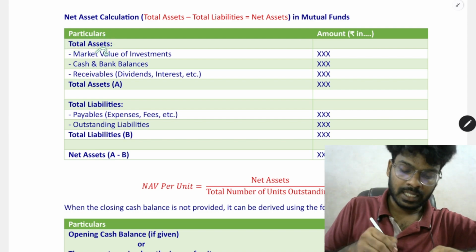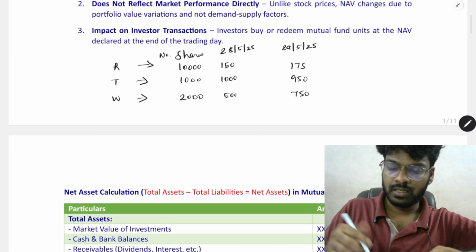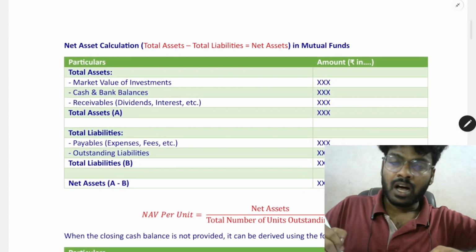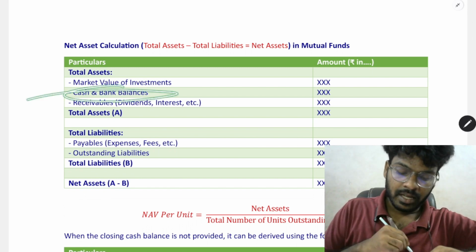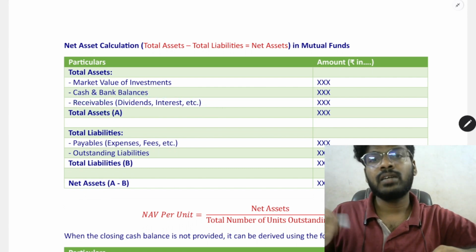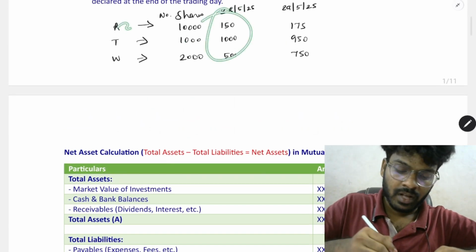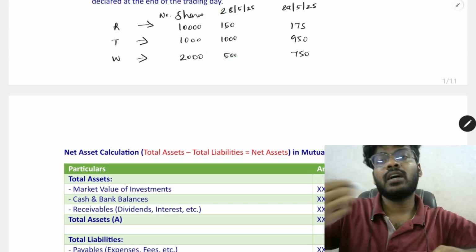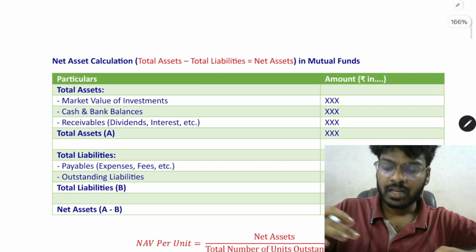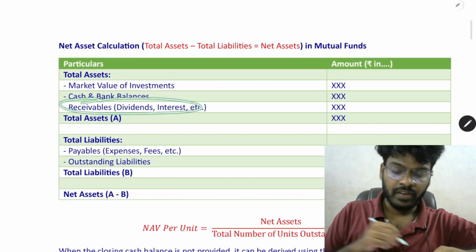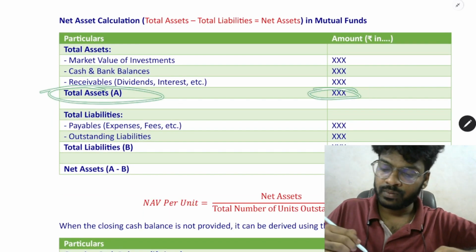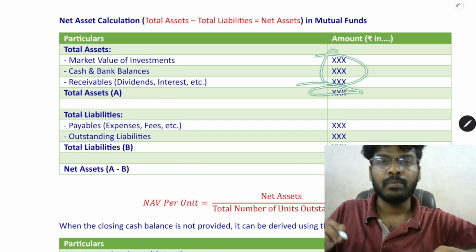Total assets include the market value of investments, that is, the market value of investments made by the mutual fund. So it will be calculated every day. Next, cash and bank balances of the mutual fund. Receivables: any income receivable from the shares invested. If Reliance Limited declares some dividend, then on declaration of the dividend the mutual fund will record a dividend receivable, or any interest on bonds. This will be included. The sum of all will be my total assets.